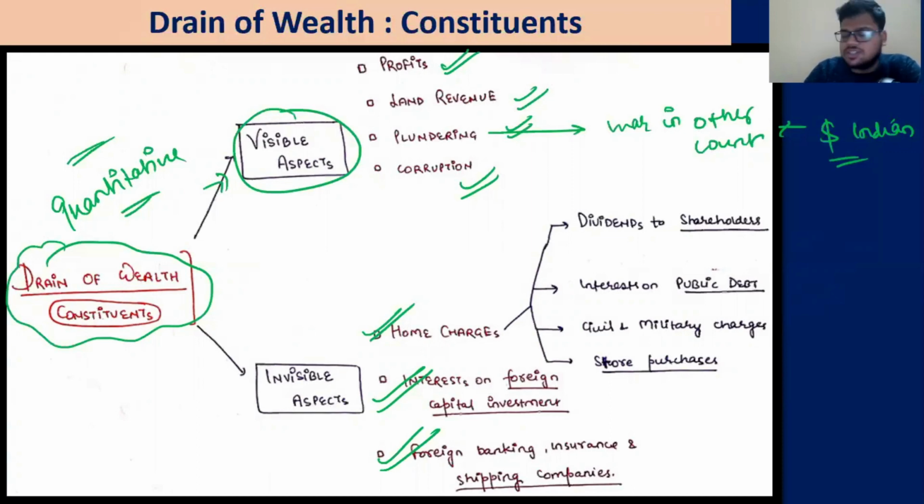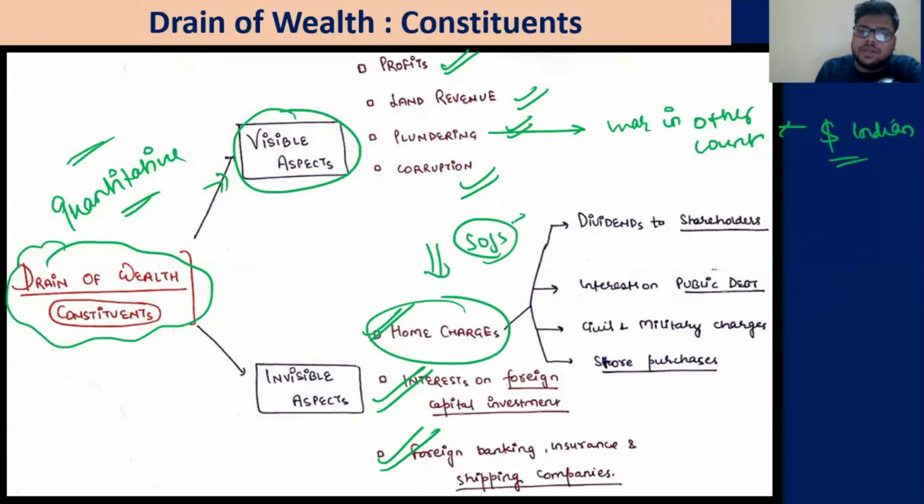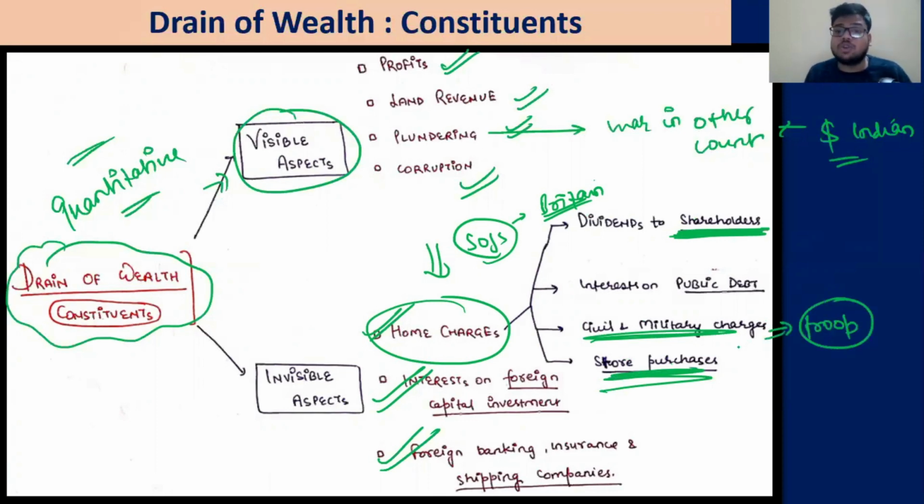What are these home charges? Home charges are basically the investments done by the Secretary of State in Britain on behalf of India. So for example, dividends to the shareholders of EIC, civil and military charges, store purchases. That means, for example, if they're maintaining a troop in Britain, then this is also included in the Indian exchequer.